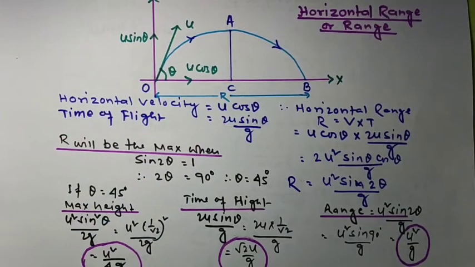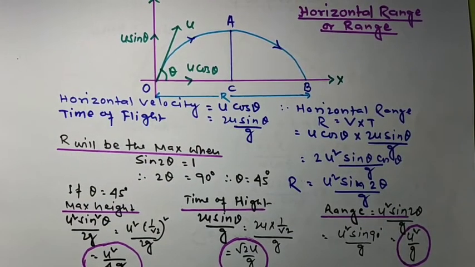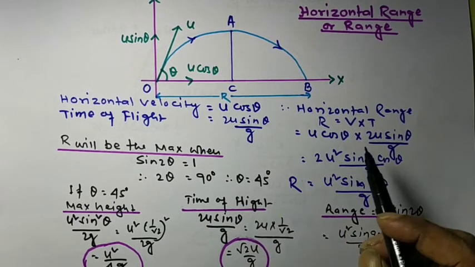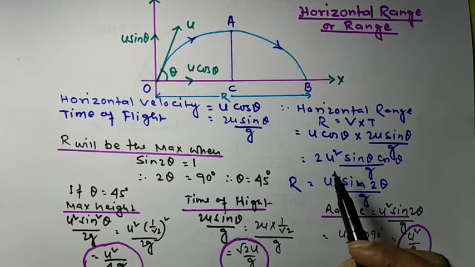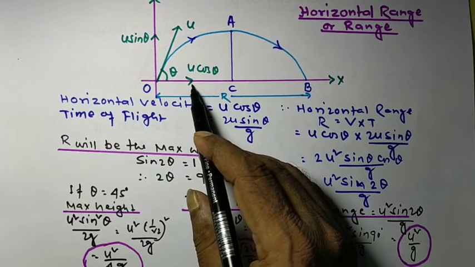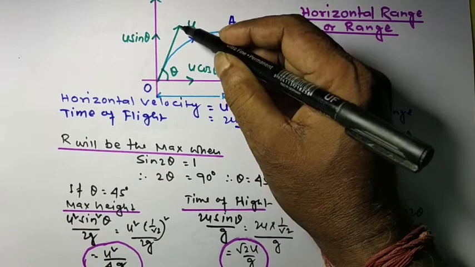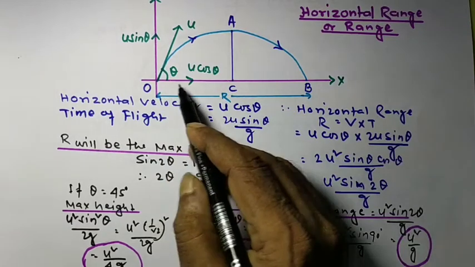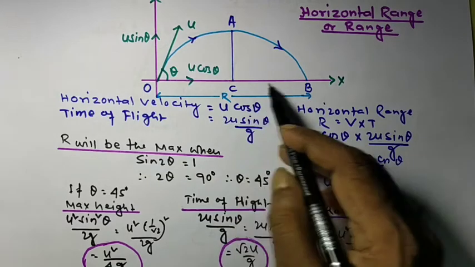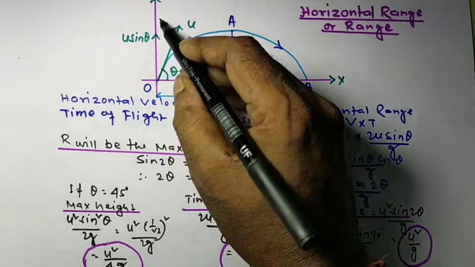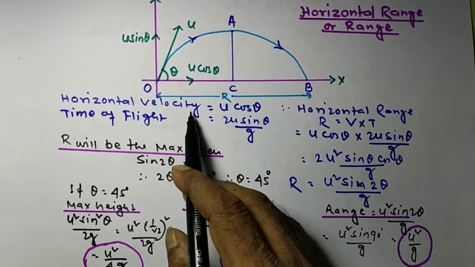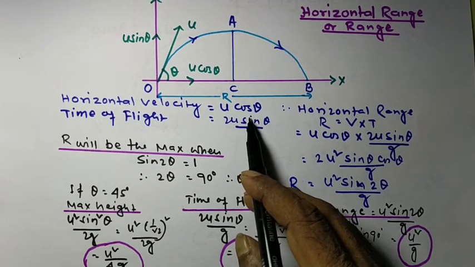Now we have to calculate the horizontal range, or range, of a projectile. What is the horizontal velocity? Here it is the velocity u. We have divided this velocity u into two components: one along the surface, u cos theta, and one vertical, that is u sin theta. So the horizontal velocity is equal to u cos theta.